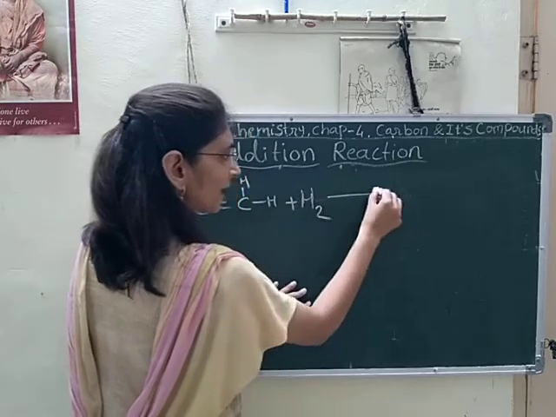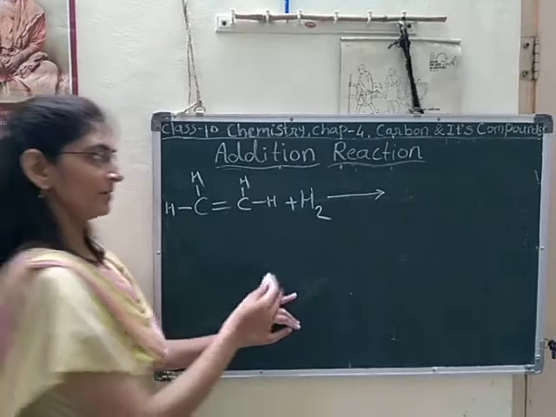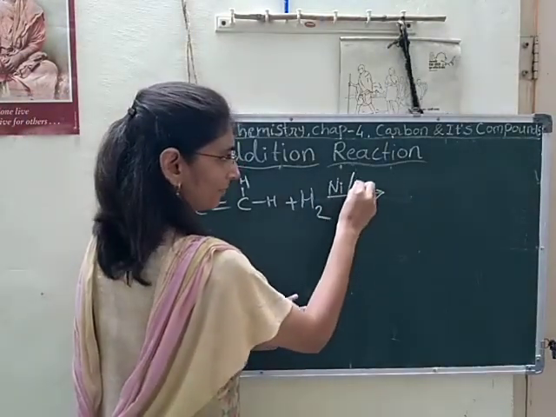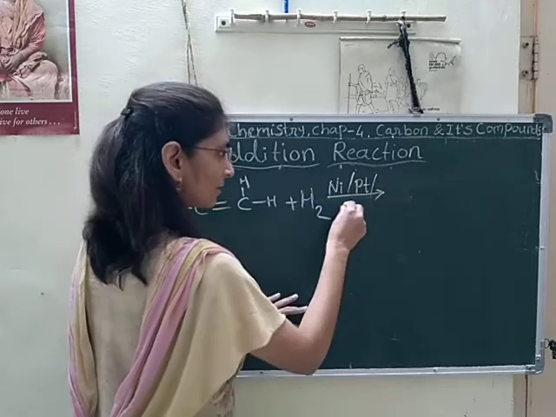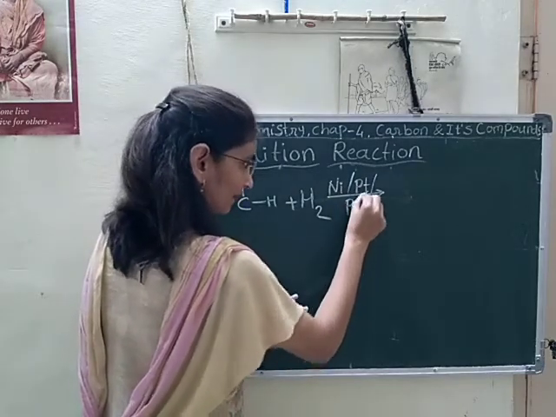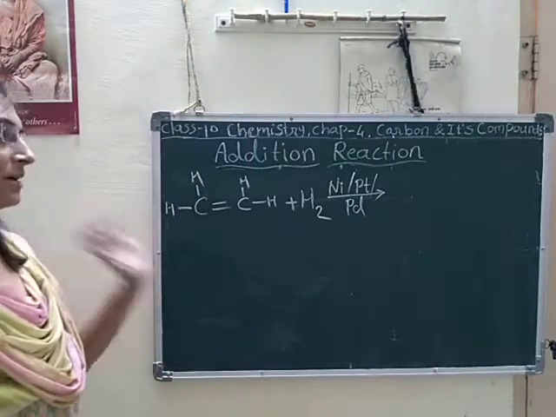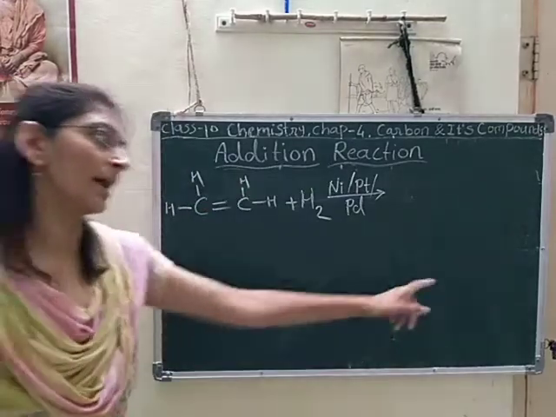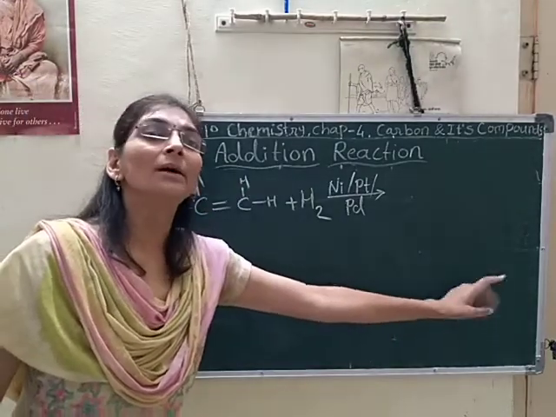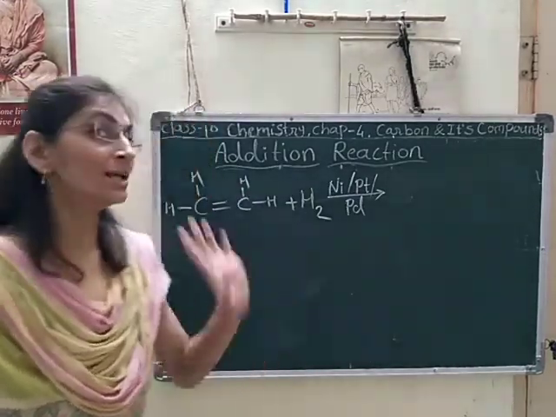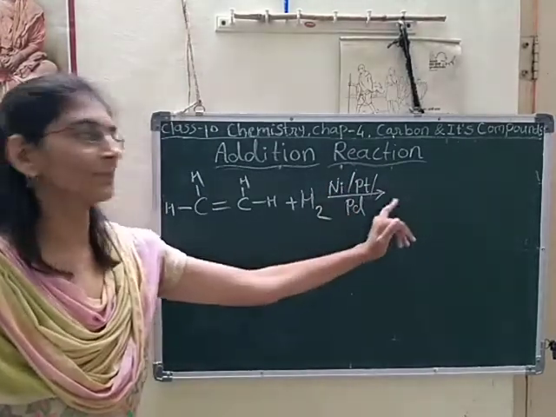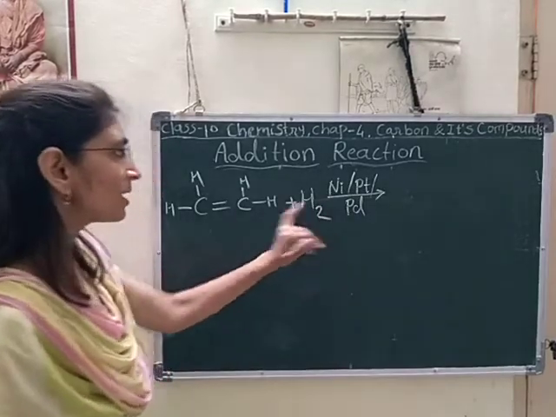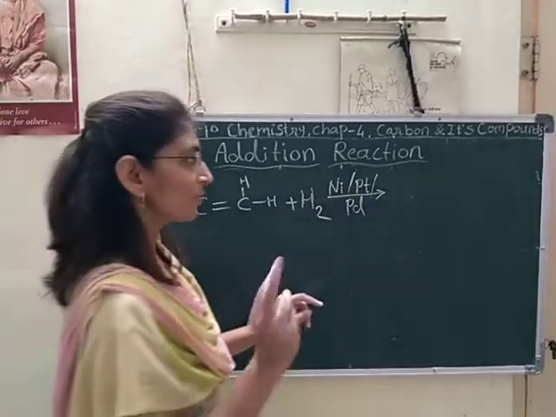It means a reduction reaction will take place here, but in the presence of nickel catalyst, or platinum catalyst, or palladium catalyst, we have to use one. Not all three together, we have to use any one of the three. Here I had mentioned nickel catalyst only, but you can use platinum also and palladium also.